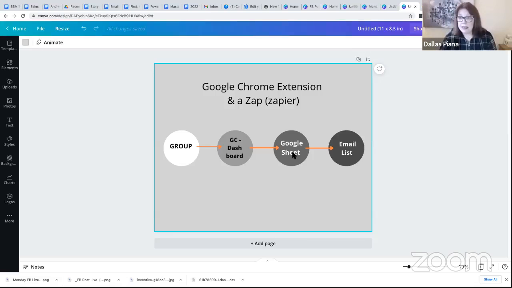But now, what do you do with the email? Well, if you set up a Zap from a company called Zapier, and you do under 10 Zaps, it's free. You set up a Zap, very easily following the directions, to move the emails you've collected in the Google Sheet over, and it populates right into the email list that you designate. So now, boom, they're in there. You can see this setup: they go to the dashboard first, then to a Google Sheet with all the questions, and then the email is moved into the email list with their name. And now you can start emailing them on a regular basis.